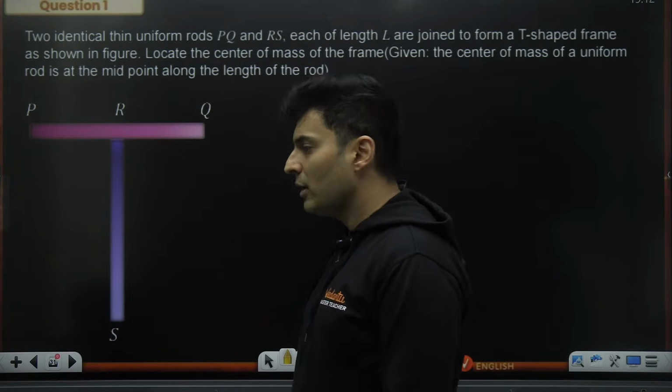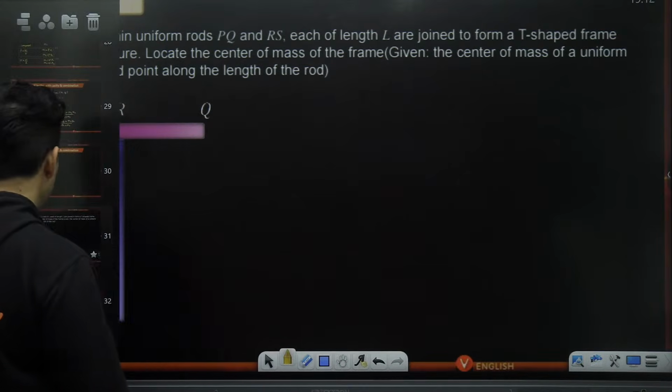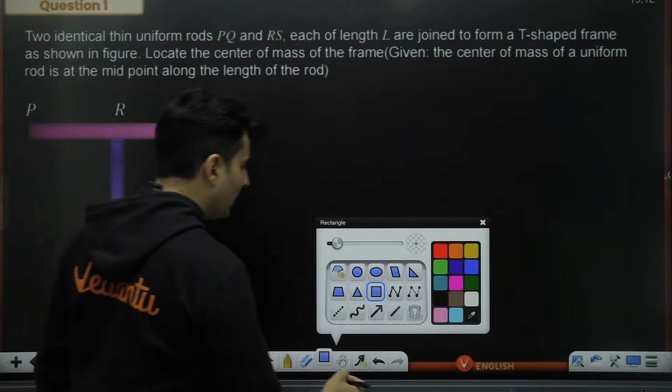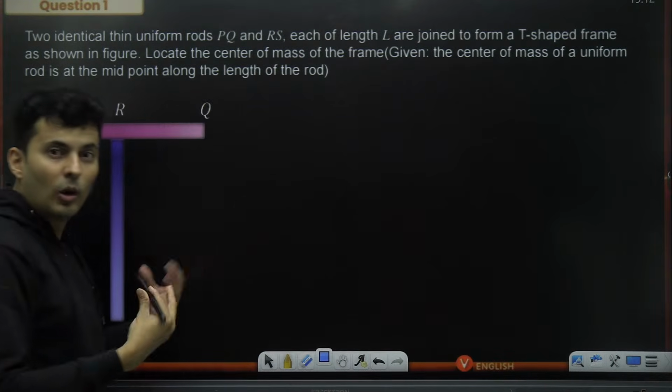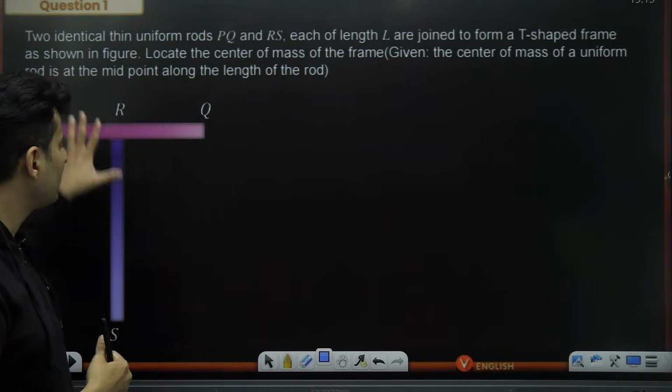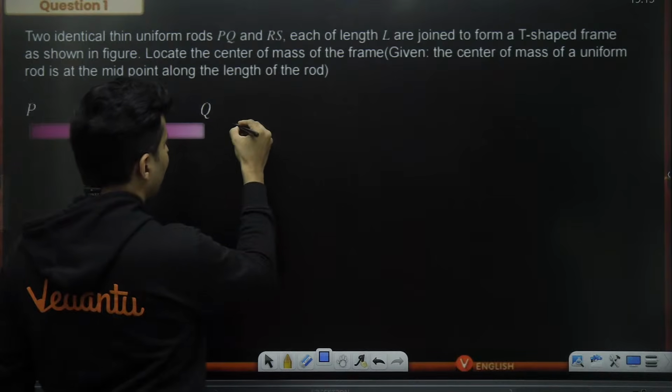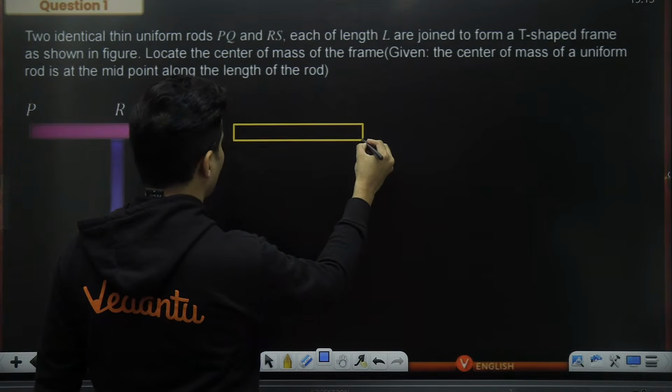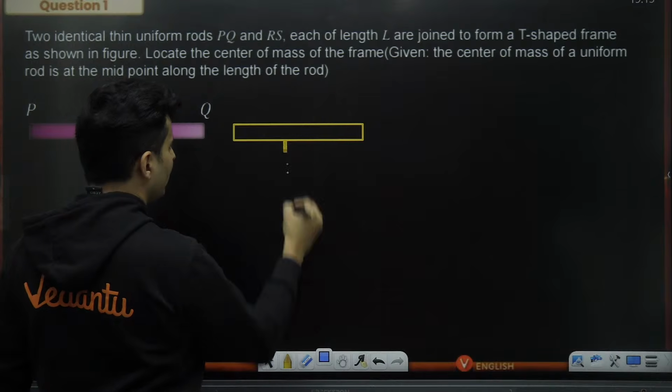This T, can you first of all think what is it exactly made of? This particular T is a composite body. It's composed of two separate bodies. One body is like this, as you can see, and the other body is like this.